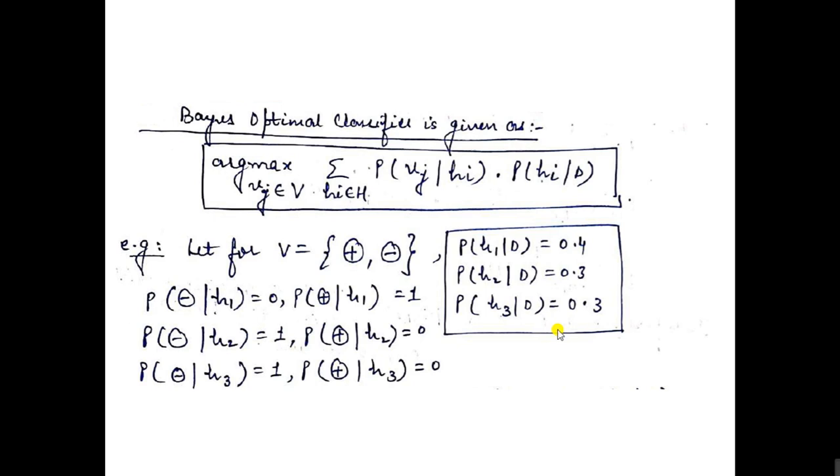Second case, the probability of a negative instance given H2 equals 1, because the second one is the negative value. Here there is no positive value, so the probability of a positive instance given H2 is 0. Similarly, for the third case also, H3 is negative as given in the instruction. So the probability of a negative instance given H3 equals 1, but there is no positive value, so the probability of positive given H3 equals 0.